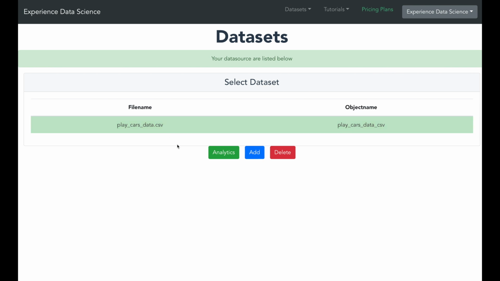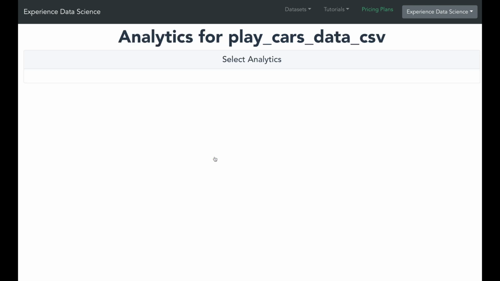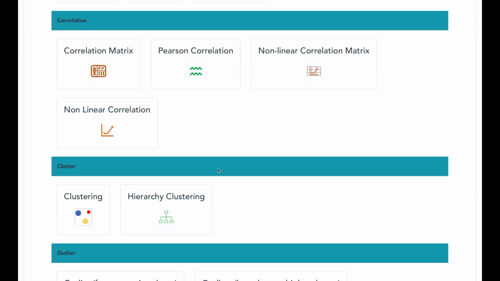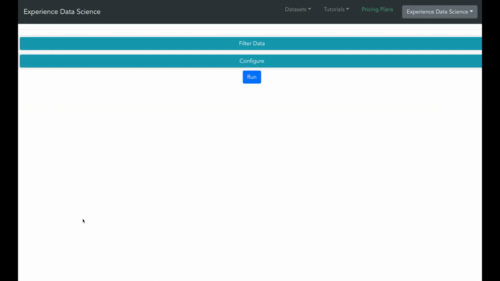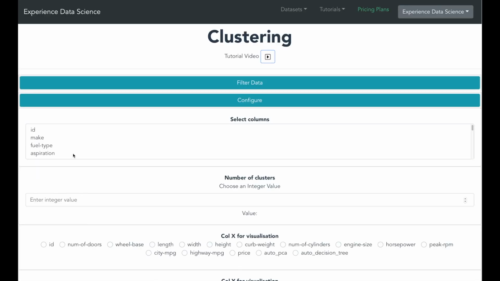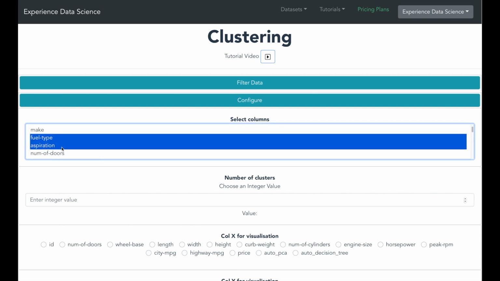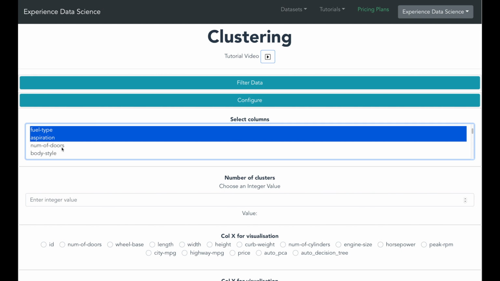So first select the dataset and then select analytics. You'll see a list of analytics. So go down to clustering and select it. You'll see a list of columns. So select only those columns which represent the technical characteristics of a car. So we will leave out columns such as the ID, the make or price of the car.